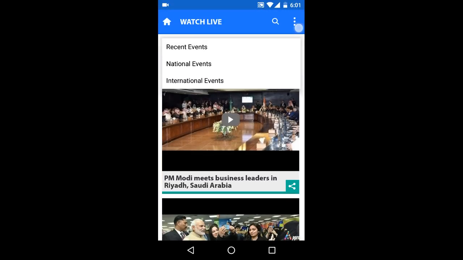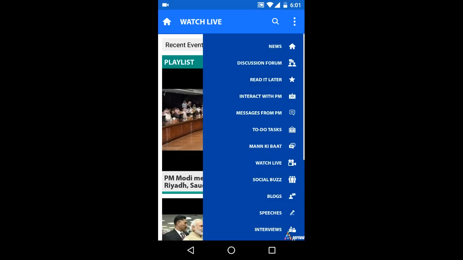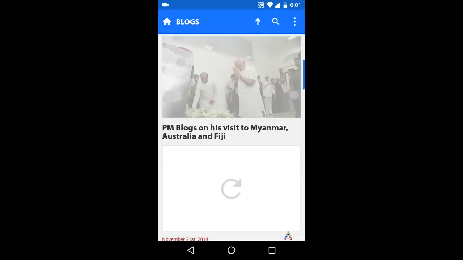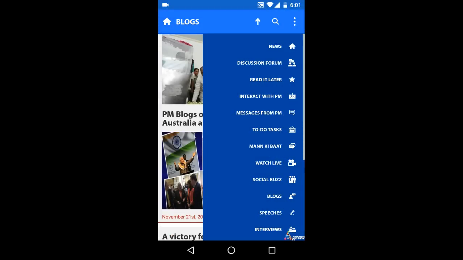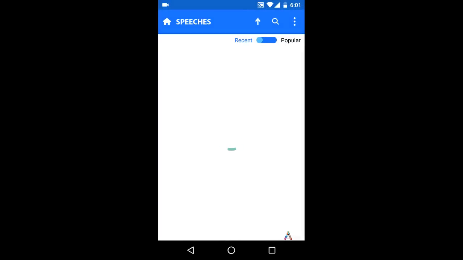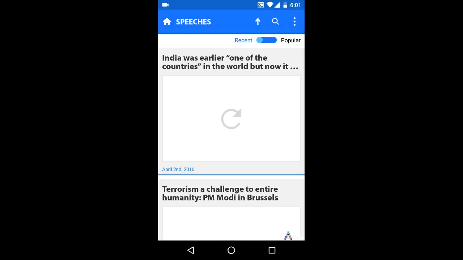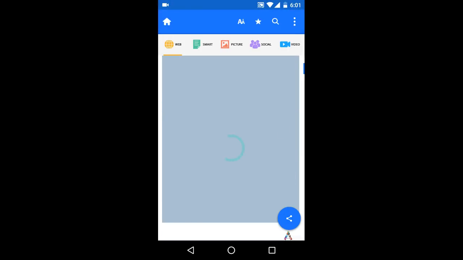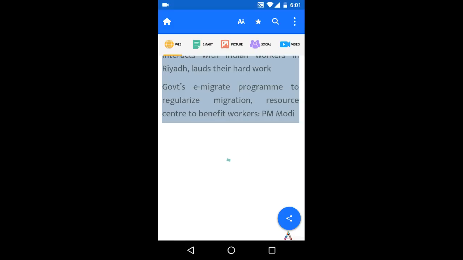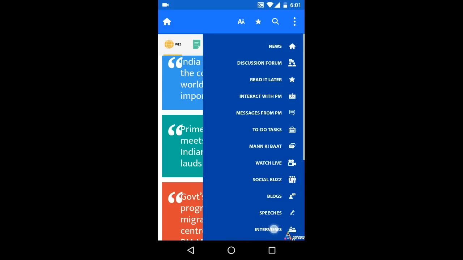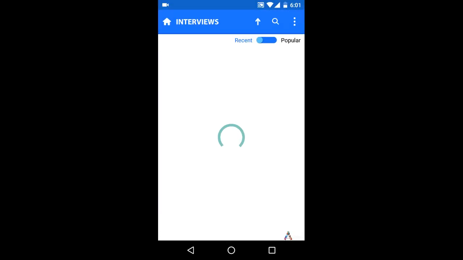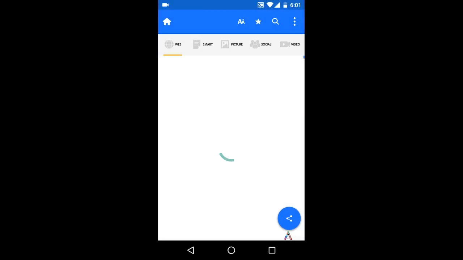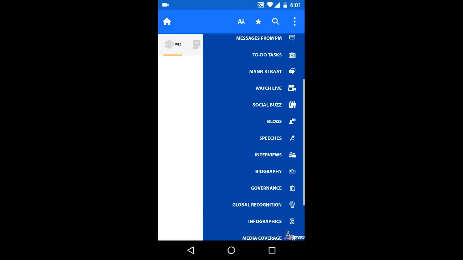Blogs. Read the various blog articles. Speeches. In speeches, we can view the key points of the speech and the full text of the speech of Narendra Modi in various programs. Interviews. In interviews, we can view the key points and full text of interviews given by Narendra Modi. Biography. View the biography of Narendra Modi.